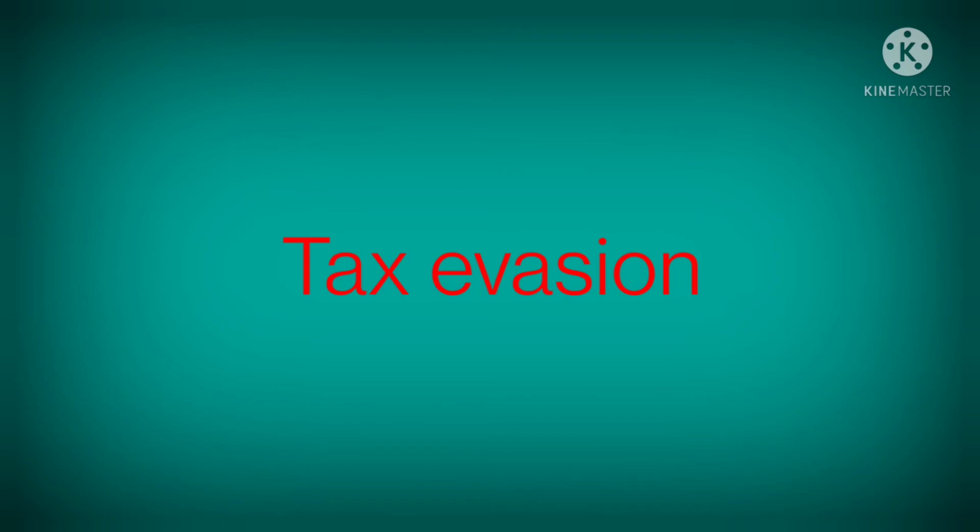What is tax evasion? Let us see what is tax evasion. A person withholds the information relating to his real income. That means he holds back information regarding his real income or makes false claims and reduces his tax liability. In order to reduce his tax liability, he is making false claims and withholding his real income. It is known as tax evasion, and tax evasion is illegal and antisocial.